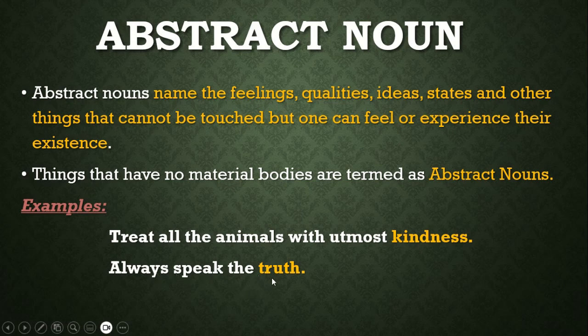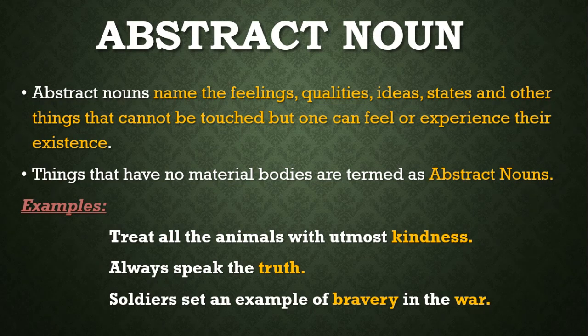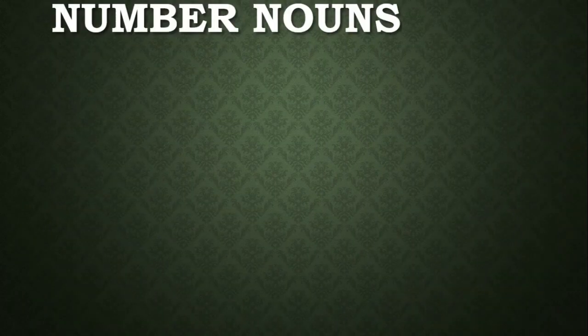So truth or honesty are things which are not tangible and you cannot touch them with your hand, but you can see and feel their existence in your surroundings. For example, a soldier set an example of bravery in the war.